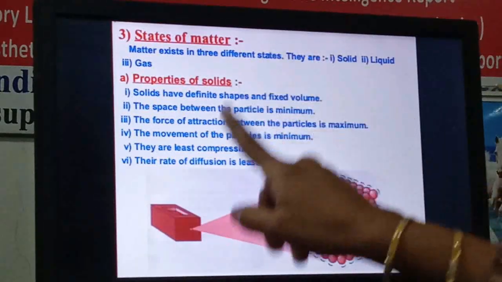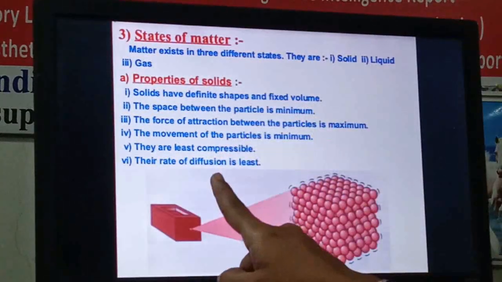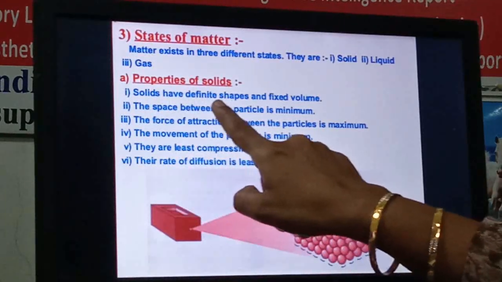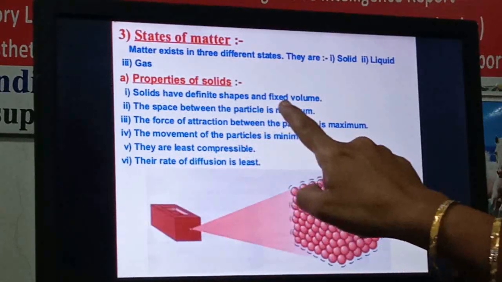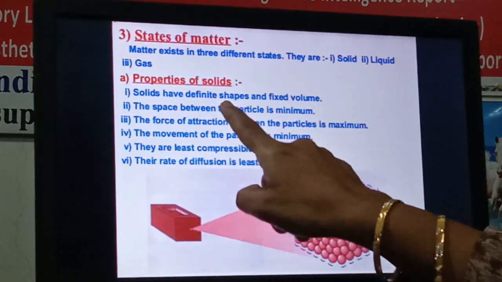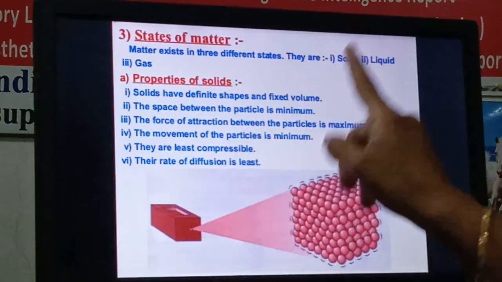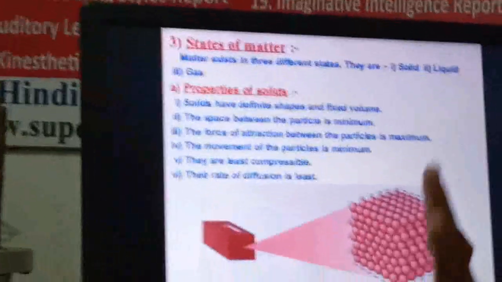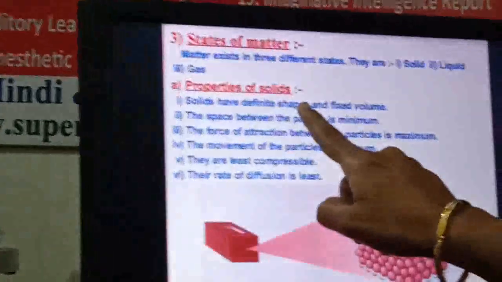Now in case of a solid, these are some of the properties of the solid. The first property is solids have definite shape and fixed volume, right? Definite shape means their shape will never change and their volume is always fixed. Depending on the place or location, they will not change their volume and shape.